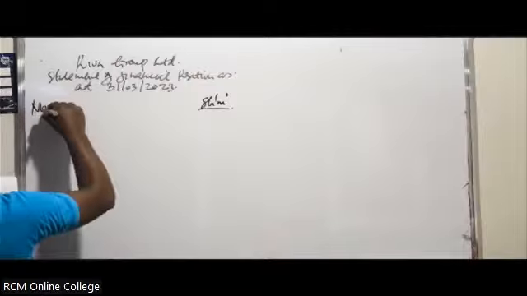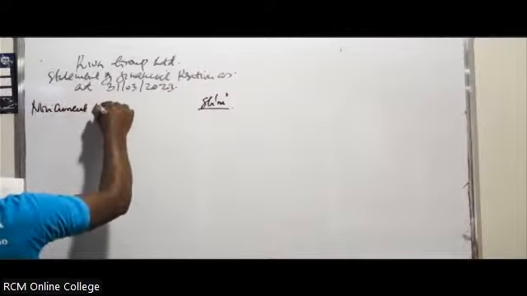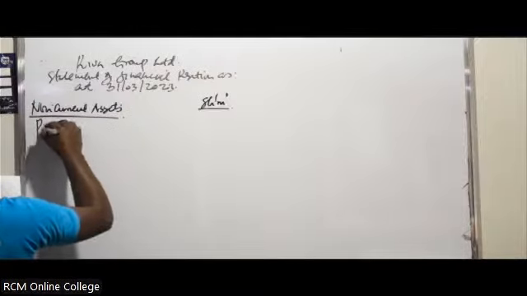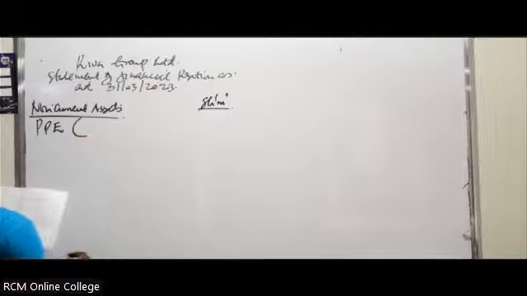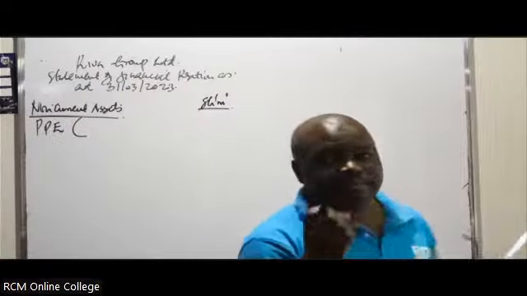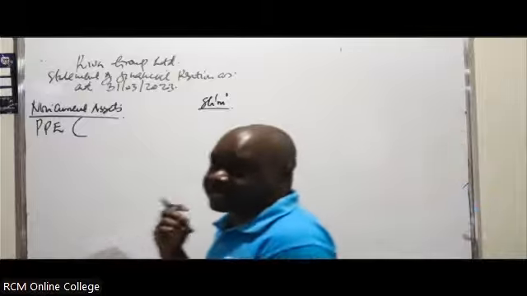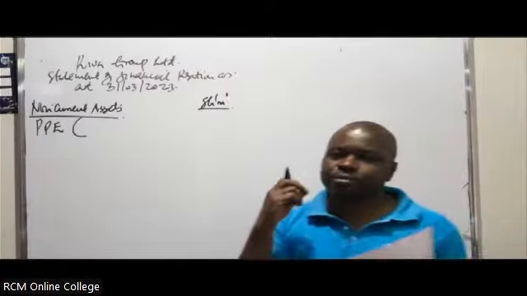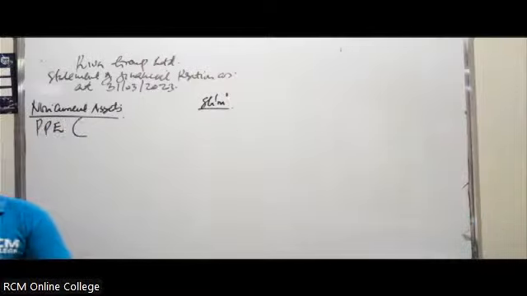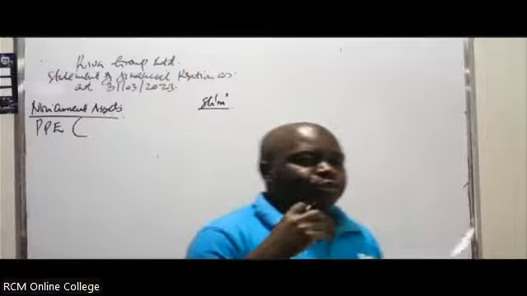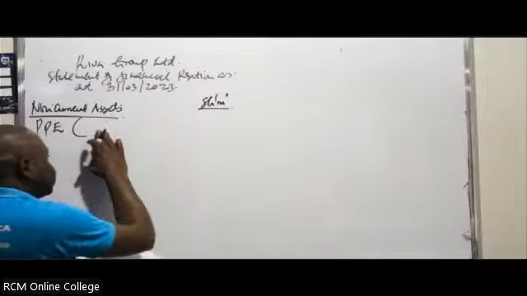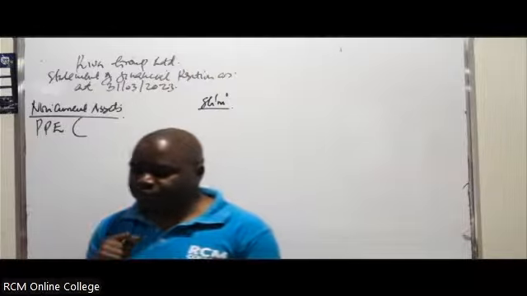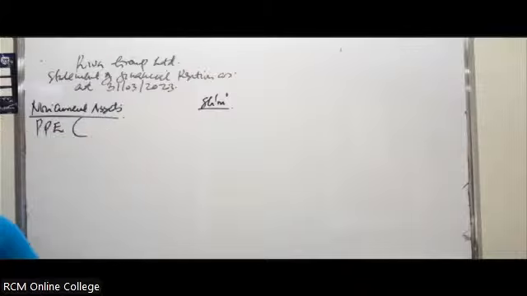The non-current assets. We are starting with the non-current assets. So of course, you have property, plant, and equipment, PPE. This one, you add for the holding company and the subsidiary. You don't add those items for the associate. Instead, for the associate, which figure will you be able to calculate? The items for the associate in the statement of financial position, you don't add them line by line. But there's a very special figure you'll be able to calculate to represent the associate here. There's a name we give to it.